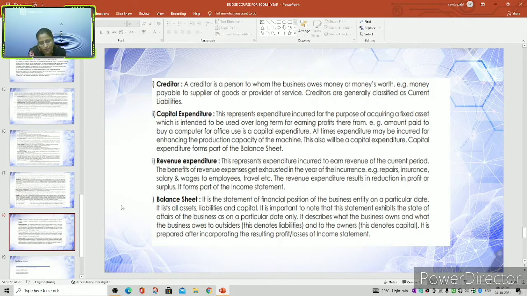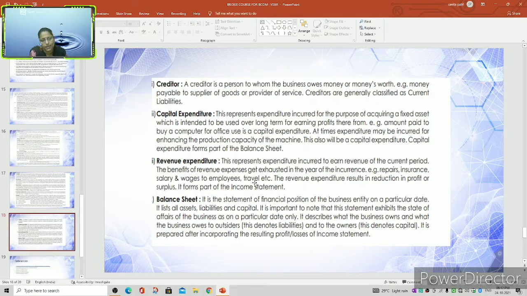Then the capital expenditure. This represents the expenditure incurred for the purpose of acquiring a fixed asset, which is intended to be used over the long term for earning profits therefrom. Example, the amount paid to buy a computer for office use is a capital expenditure. Here we can classify expenditure into capital and revenue. Capital means a huge amount which is incurred. At times expenditure may be incurred for enhancing the production capacity of a machine. This is also capital expenditure. Capital expenditure forms part of the balance sheet.